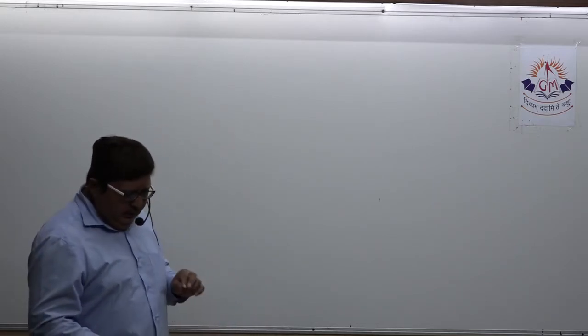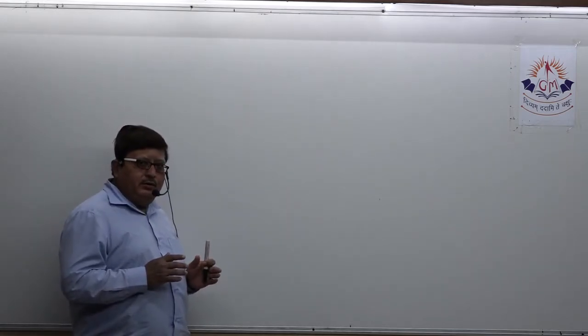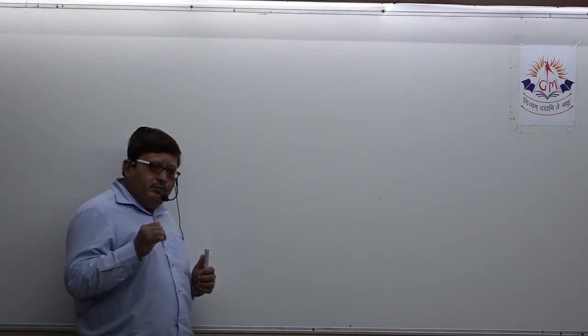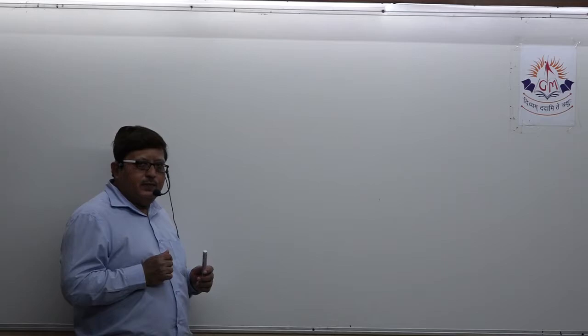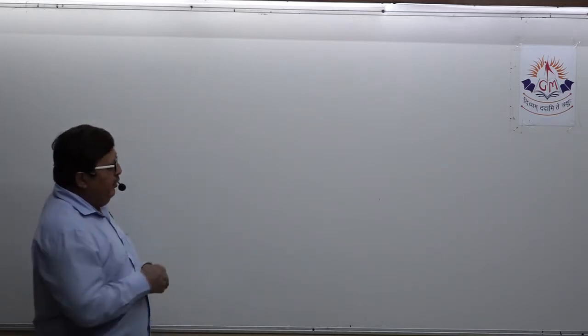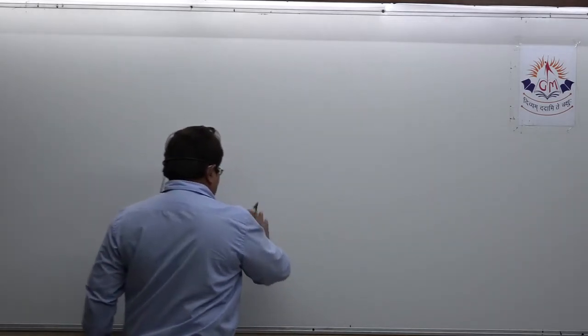Okay. Now, students, when we are revising this particular chapter, some topics are inclusive in your exam, and some topics are eliminated.